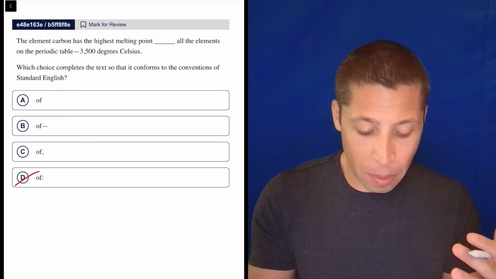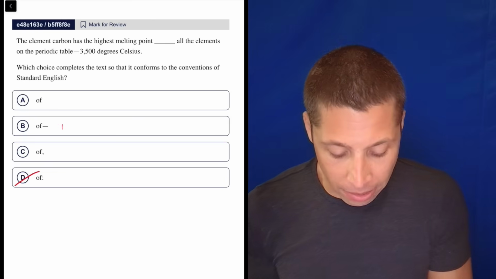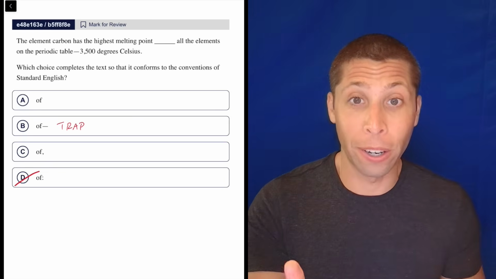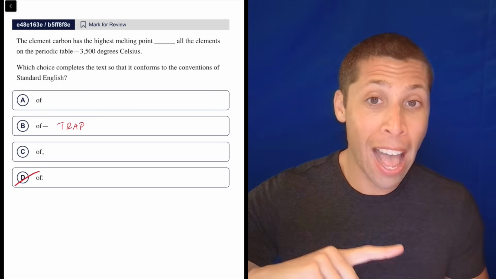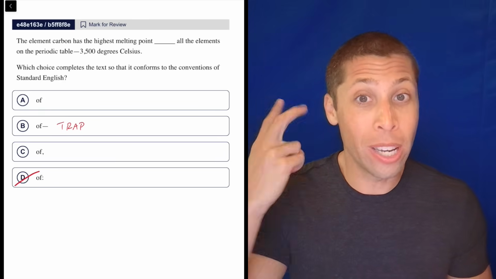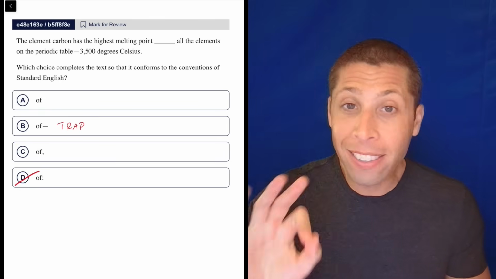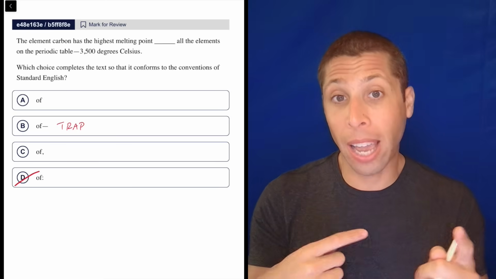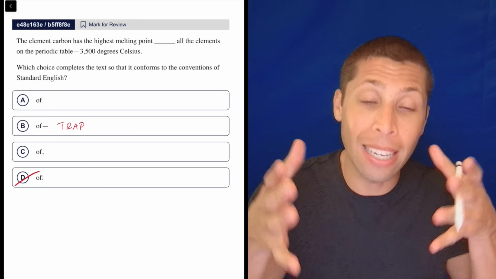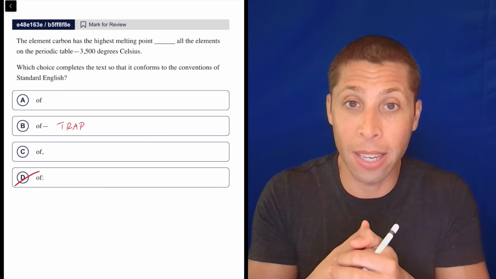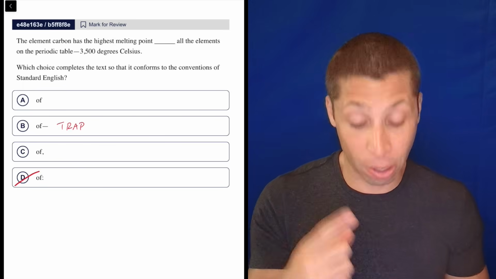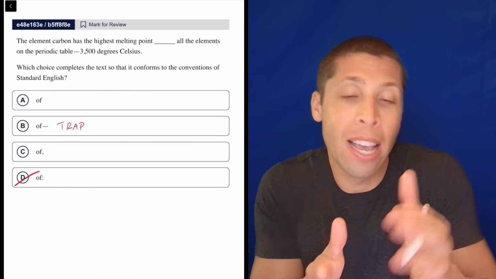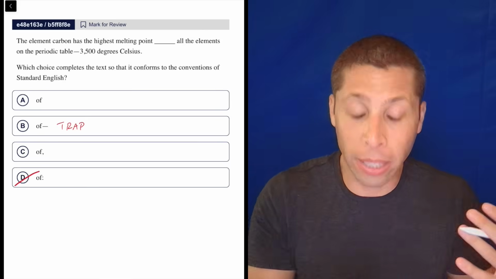Now, some of you might be tempted to pick B. I think this is a trap because some of you are really taking shortcuts. Some bad tutor told you that if there's a dash in the sentence, you need a second dash in the choice. That is not true. The dash is flexible. We can have two dashes, which behaves kind of like parentheses or two commas that insert some extra piece of information in the sentence. Or we can have one dash, which actually behaves like a colon and kind of ends the sentence almost with a period, and then we're adding on some extra information that's related.